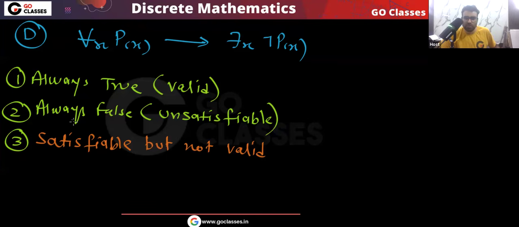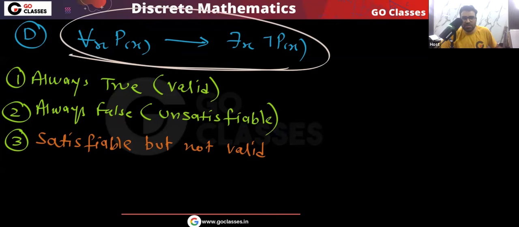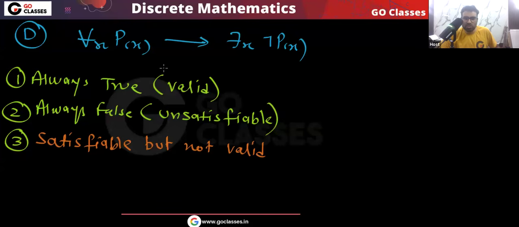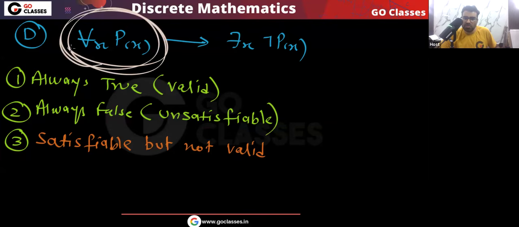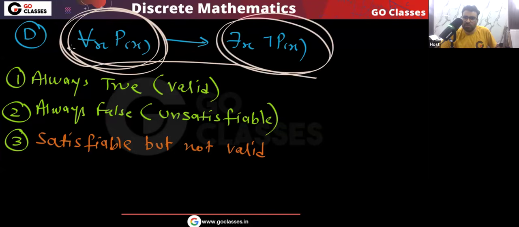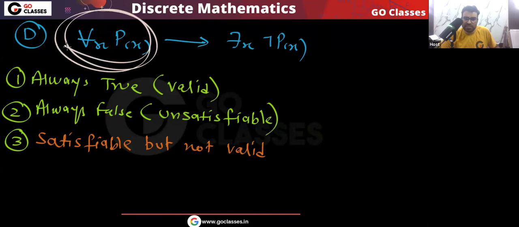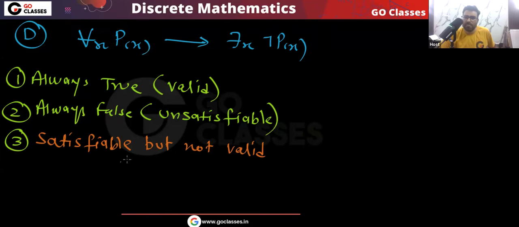Some students are saying always false. No, this is an implication statement. To make it true, just make this LHS false. That's it. Students who are saying that option D is always false are thinking that if this is true, then this will definitely be false, so overall the whole thing will be false. But they are not thinking about what if the LHS itself is false? If the LHS itself is false, then the whole thing will become true.